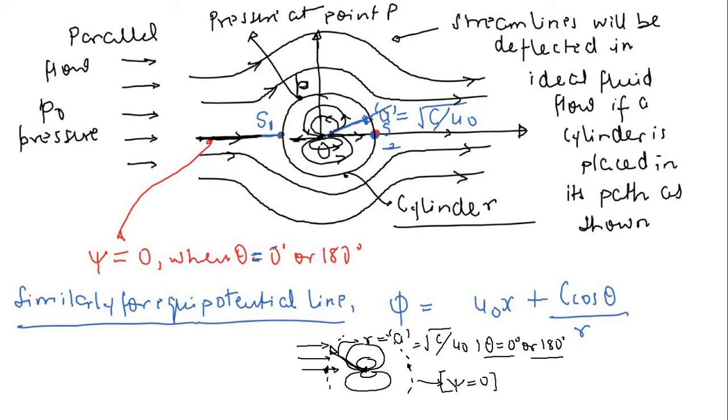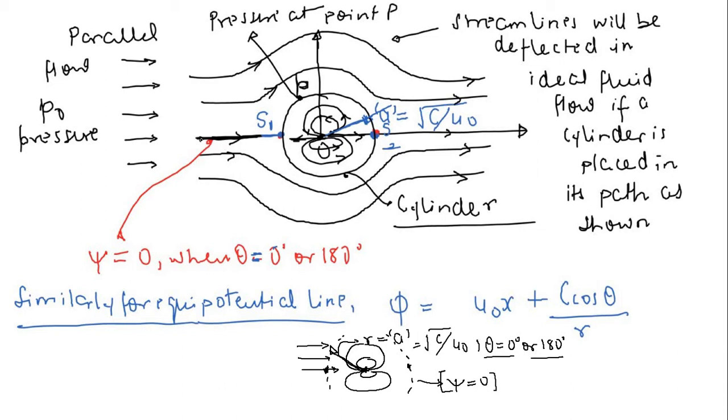So now let us see this. You can imagine this whole thing in such a way that your cylinder, a cylindrical surface, is placed in the path of a fluid which is flowing with a uniform velocity u naught, right? So the whole situation can be imagined in this way. We will discuss further on this. Right now I am just saying that even if you don't consider the cylinder, the flow will behave like this. So we are conceiving it in the form of fluid flow over a cylinder. Let us see this further.